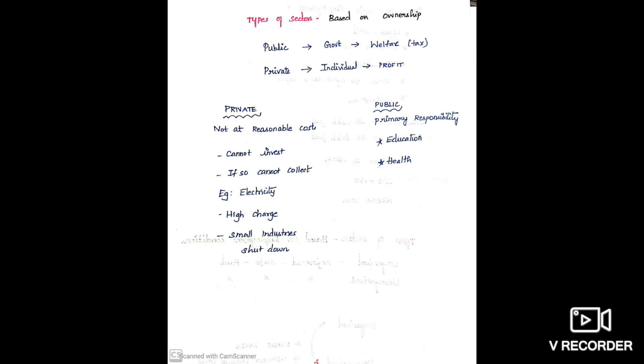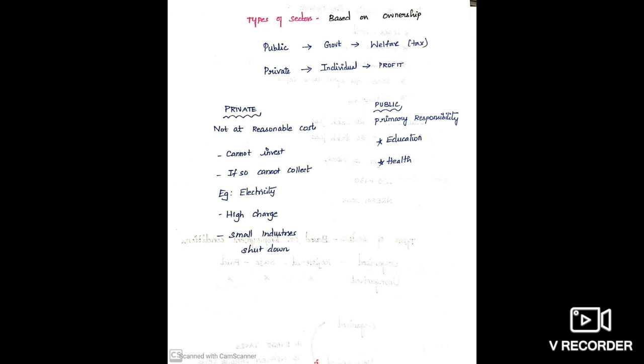And there are two things which are said to be the primary responsibility of the public sector, that is education and health. Why? In India there are a large number of illiterates. So the government should construct more schools and give basic elementary education to all the people. And then health. Lot of people in India, especially children, are malnourished.